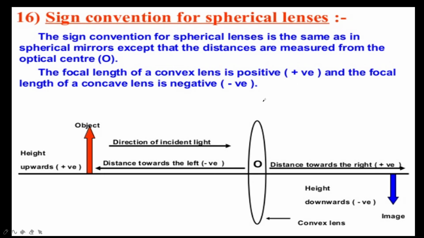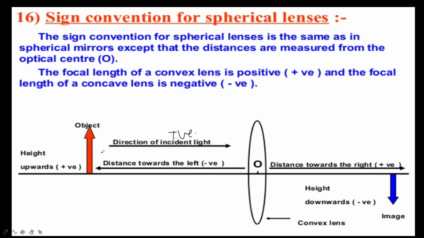The new Cartesian sign convention is used for measuring various distances during the formation of images by lenses like convex lenses and concave lenses. According to this rule, all the distances are measured from the optical center of the lens. The distance measured in the direction of the incident light ray is taken as positive, whereas the distance measured against the incident light ray we will consider as negative.